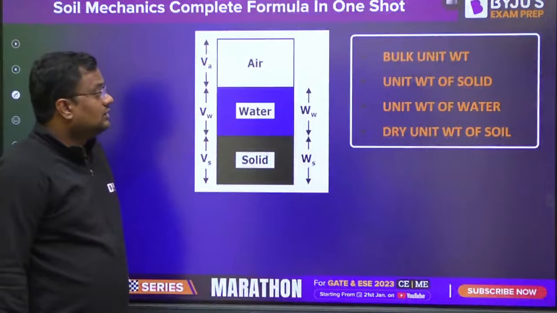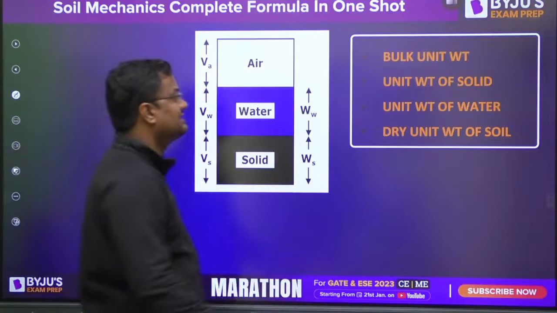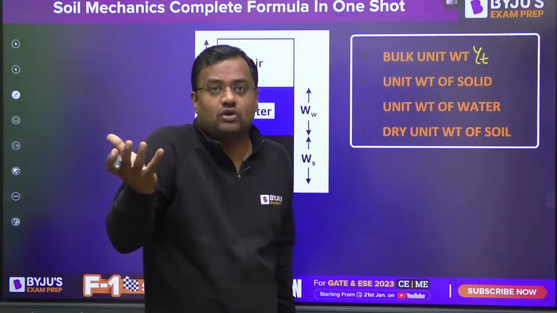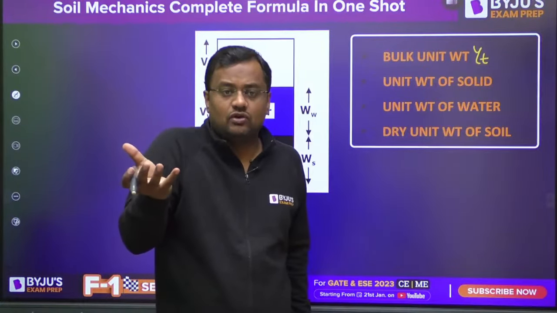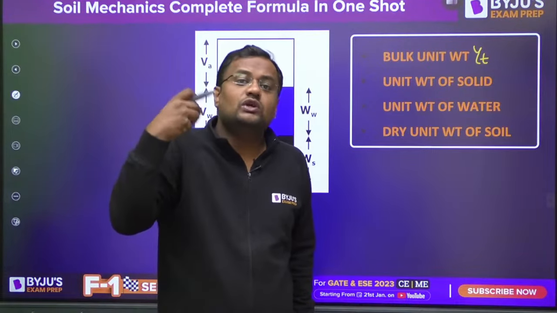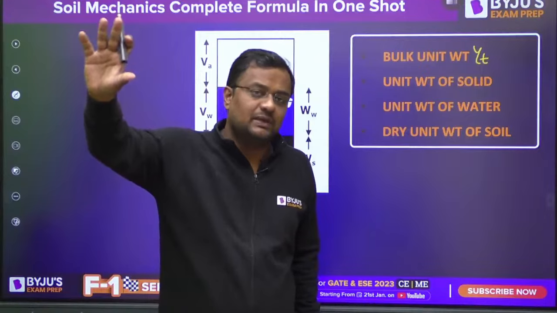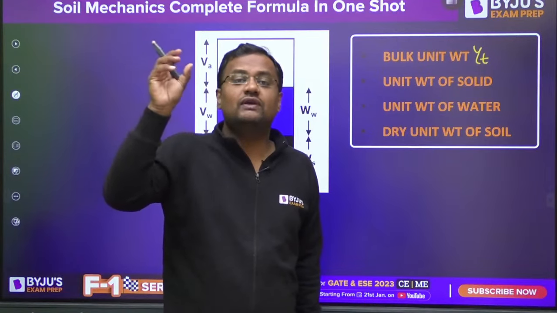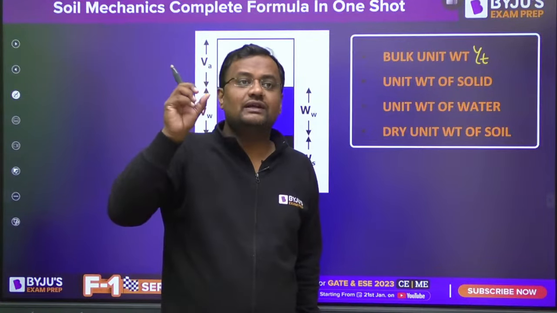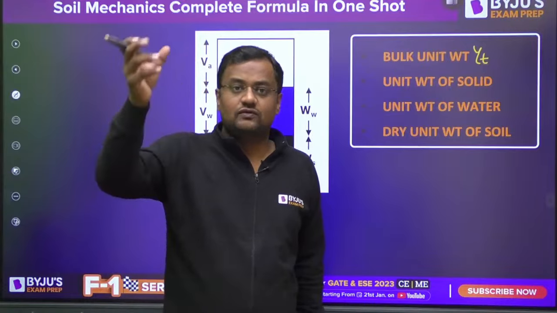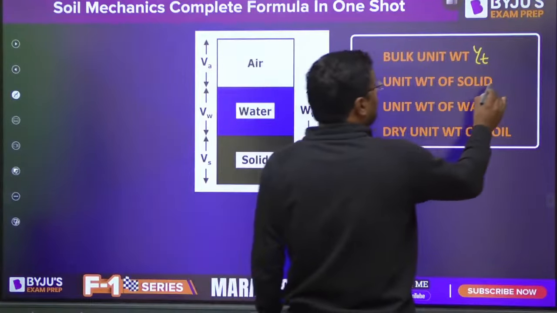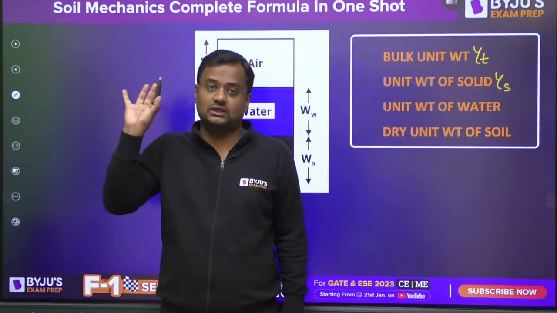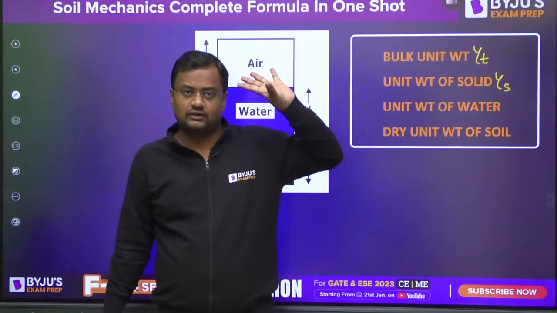Now, guys, of all these things, bulk unit weight is represented by gamma T. Unit weight is weight by volume. So bulk unit weight means the unit weight of soil, whatever the case may be, dry, partially saturated, or completely saturated. So bulk unit weight represents the weight of soil upon volume of soil. Then unit weight of solid, gamma S. This is only the unit weight of solid, not the whole soil. That is weight of solid upon volume of solid.